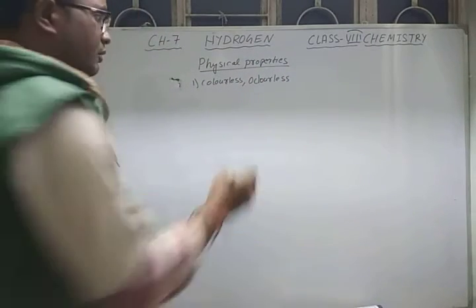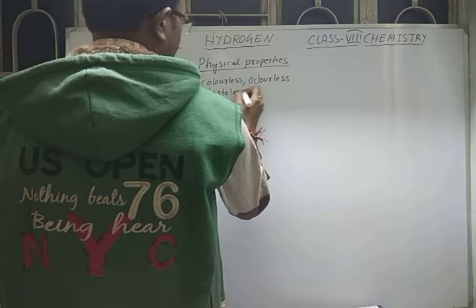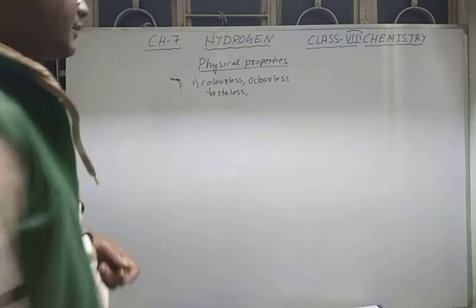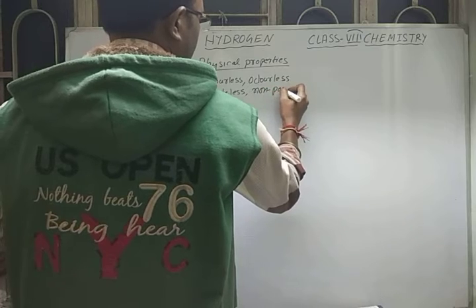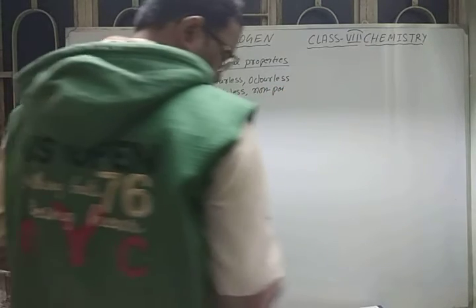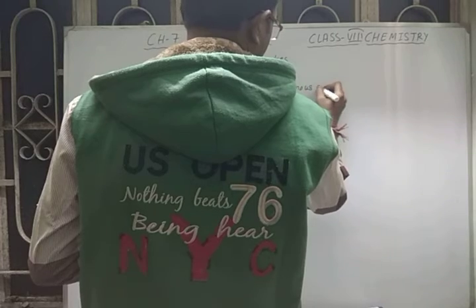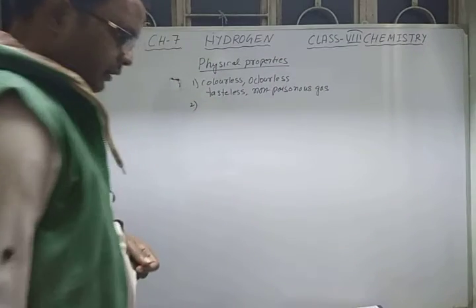It is a colorless and odorless gas, it is also tasteless, and it is a non-poisonous gas.